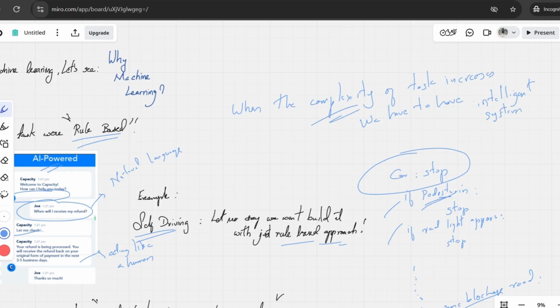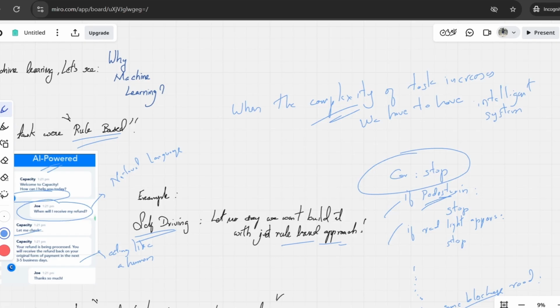The complexity is just what we saw in the example of the self-driving car, which is a complex system. When it is a system where we can't predict what will happen in the future, we have to go to machine learning, or any system powered by artificial intelligence.